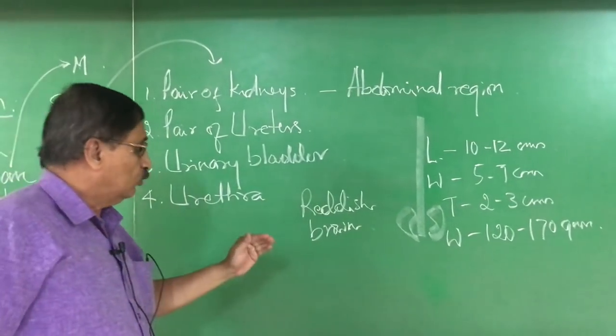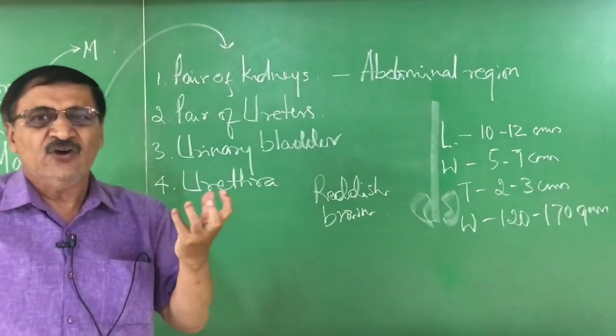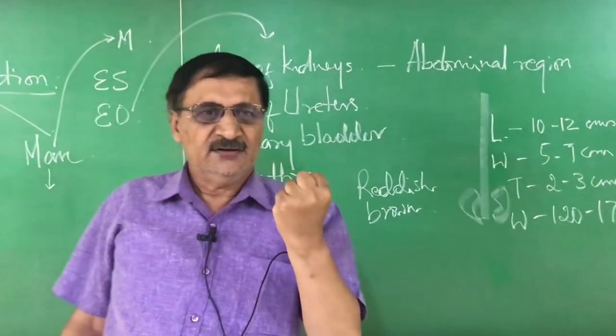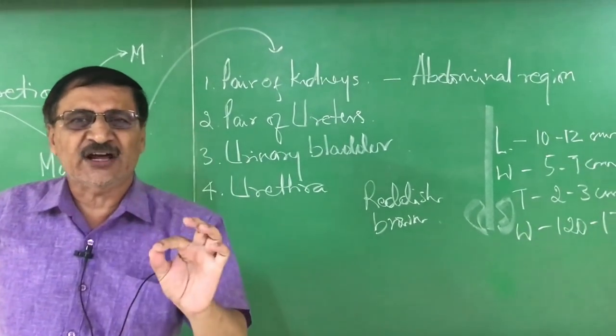Okay. Now, how does this pair of kidneys filter? That is why kidneys are called natural filtering organs.